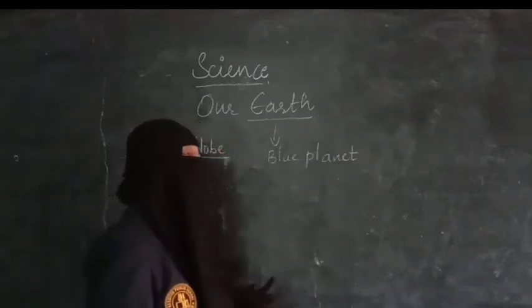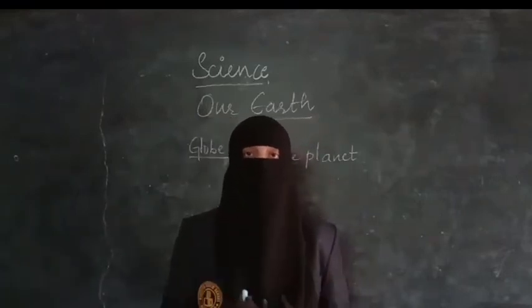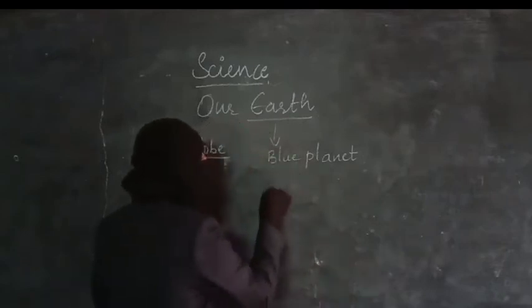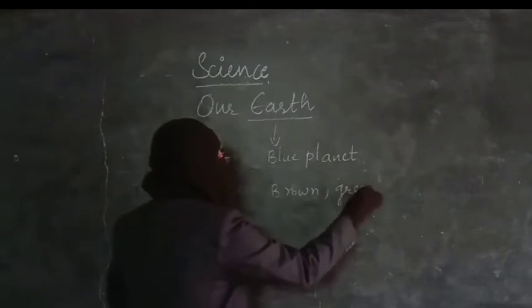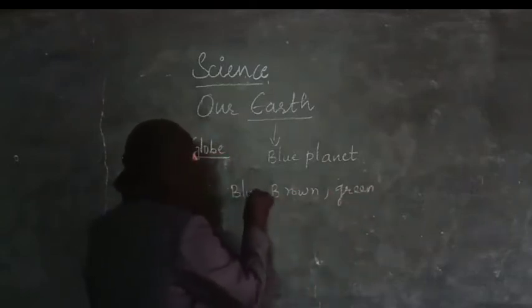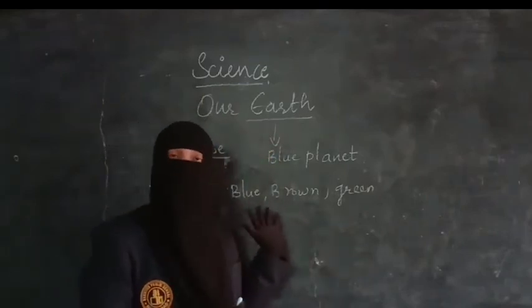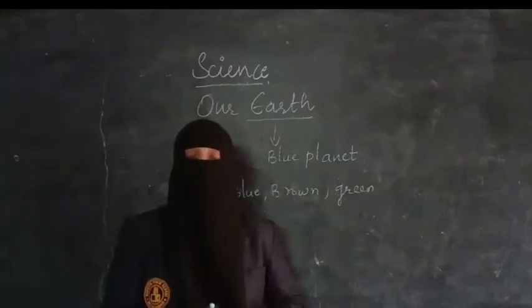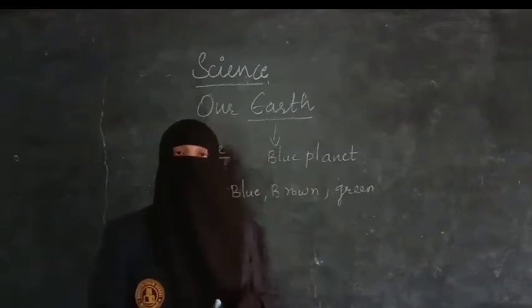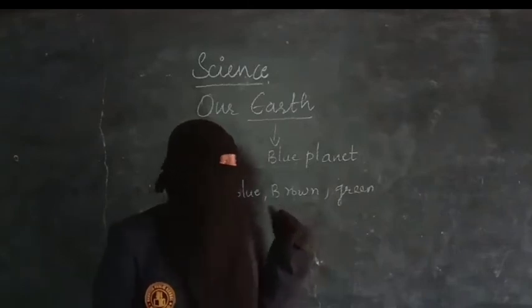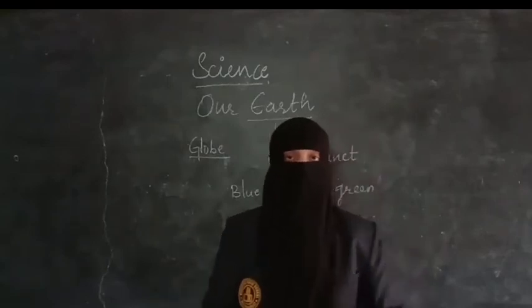Why is it called the blue planet? If you see the color of the globe, it has blue color as well as brown and green color. These three colors are used for representing different things. Blue color is used to represent the water in the seas and oceans. Brown and green color represent the land. That means Earth has air, land and water.